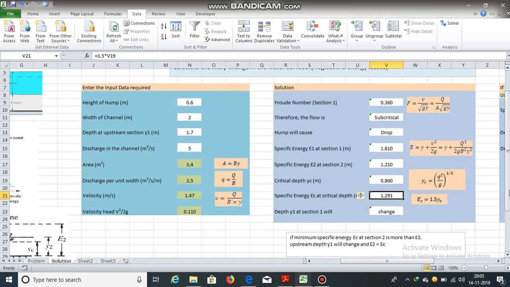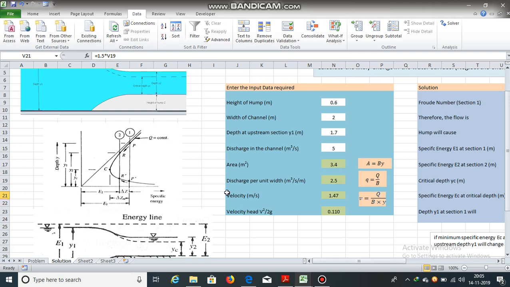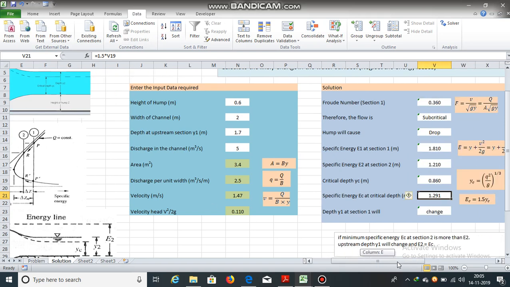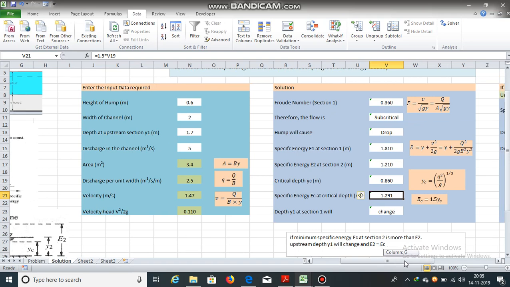So minimum specific energy will be equal to E2. It cannot go on the left hand side. This is the minimum value. It cannot go further left. So E2 will be equal to EC.